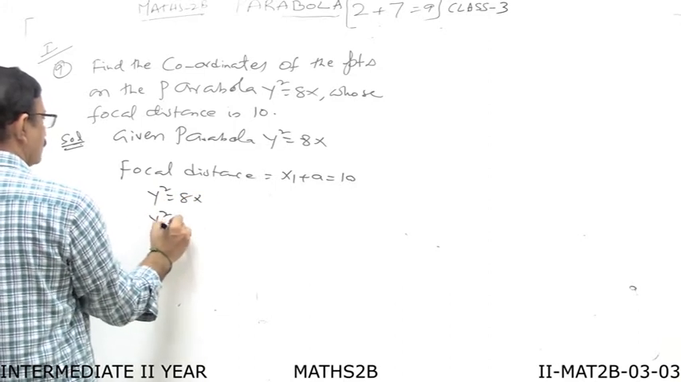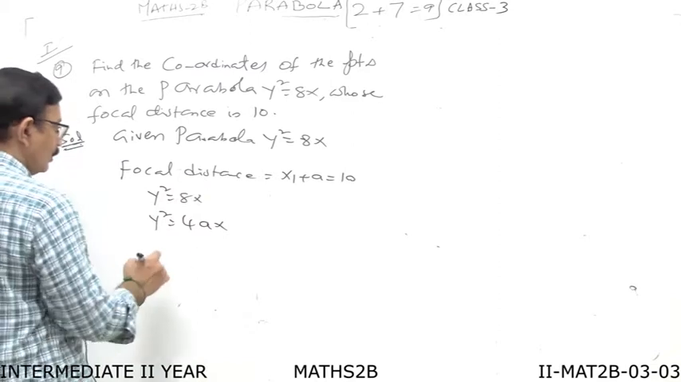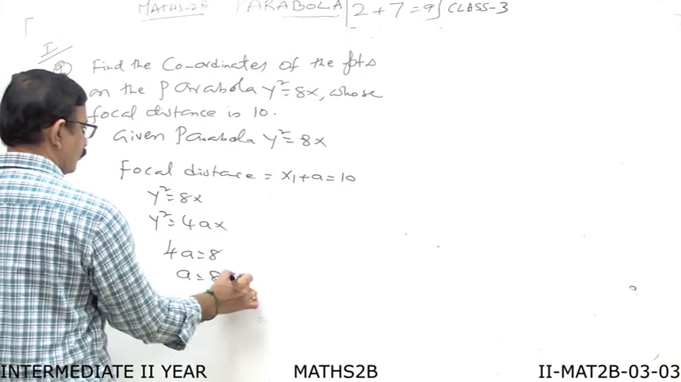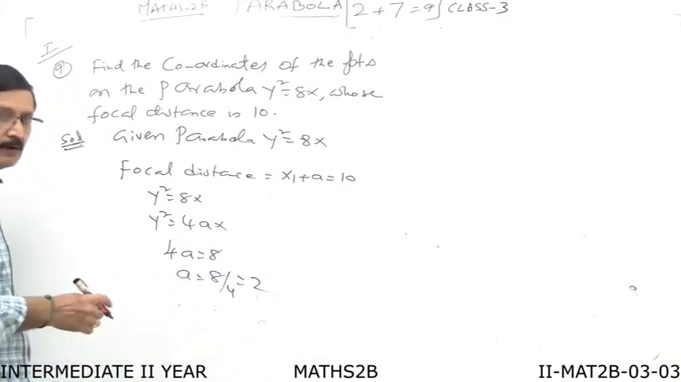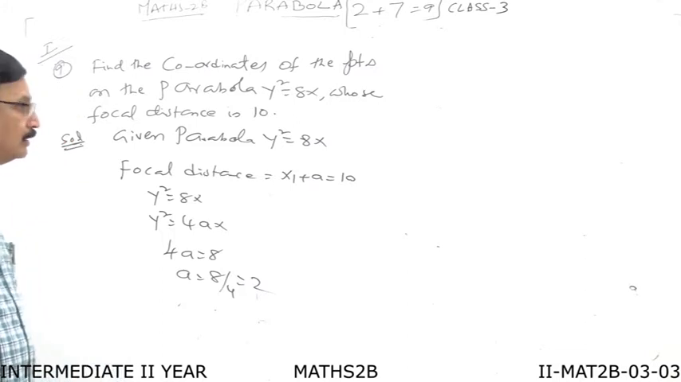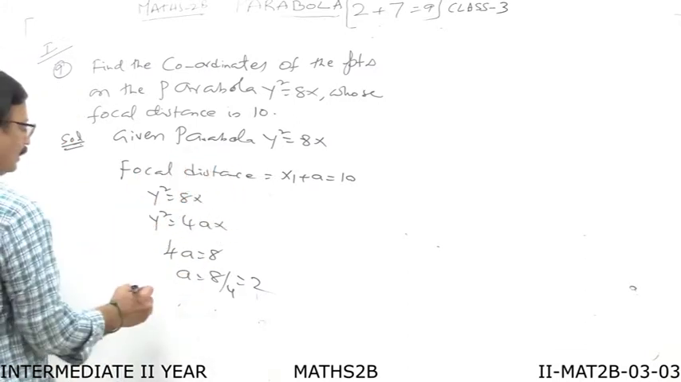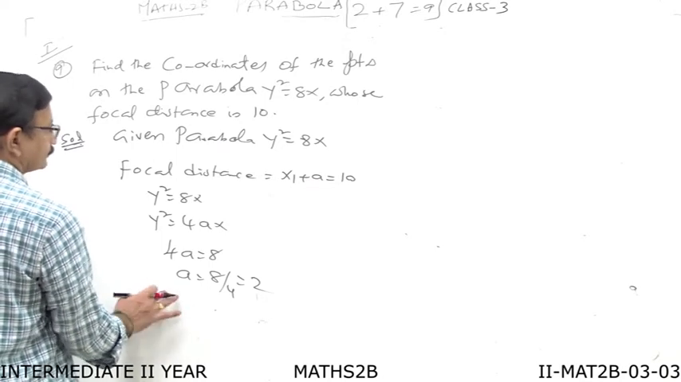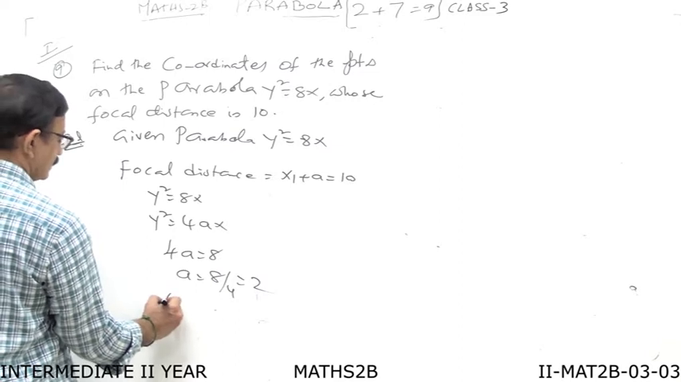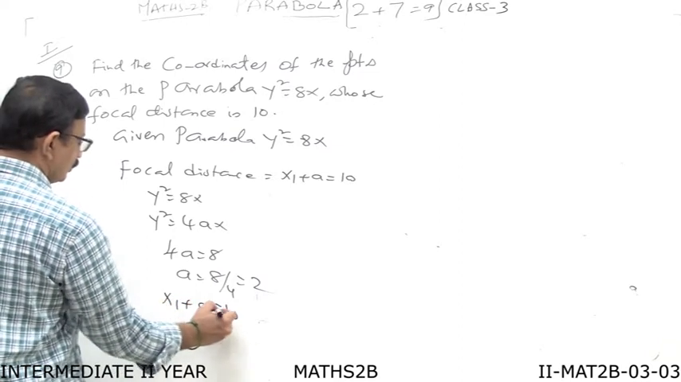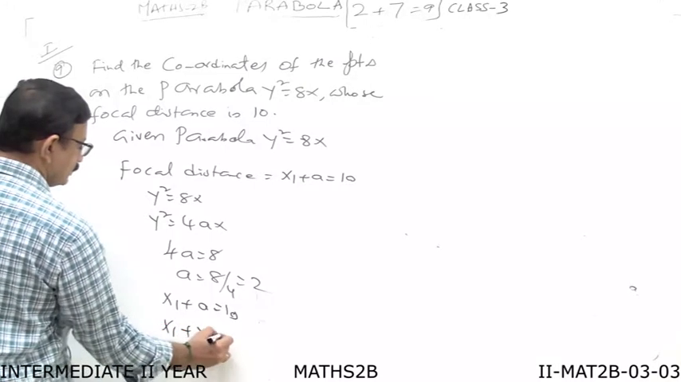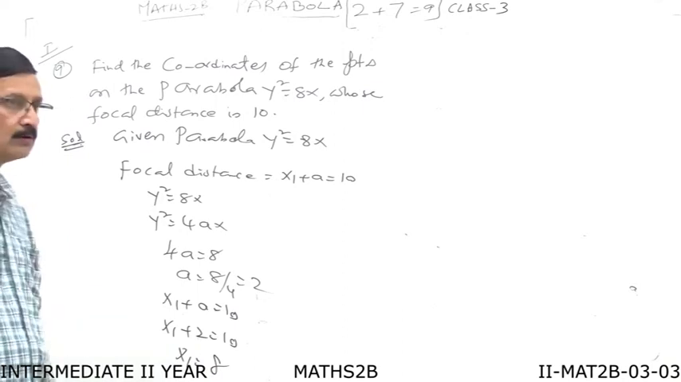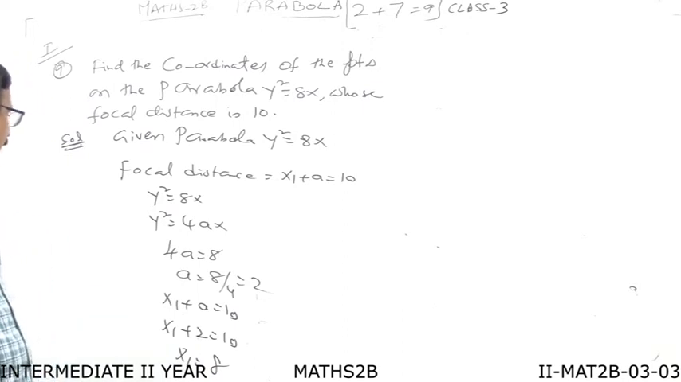Right now, y square is equal to 8x. So compare this one with the standard form. Y square is equal to 4ax. So 4a is equal to 8. A is equal to 8 by 4 means it is equal to 2. So this is the value of a. Now you substitute this value in this one. So therefore x1 plus a is equal to 10. So x1 plus 2 is equal to 10. x1 is equal to 10 minus 2 is equal to 8. So therefore this is x1 is equal to 8.